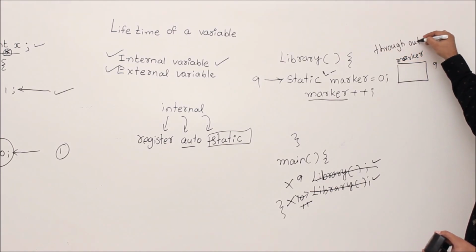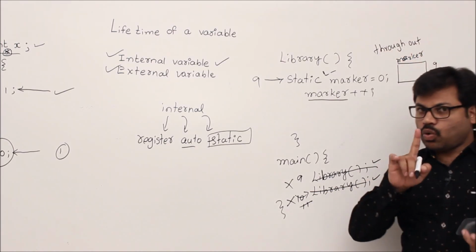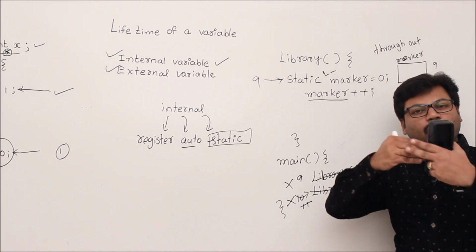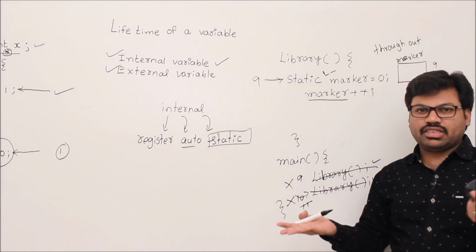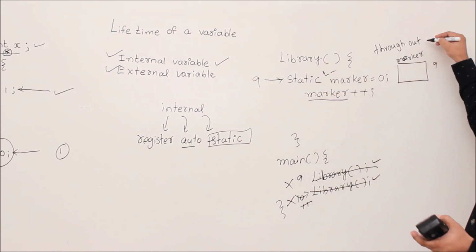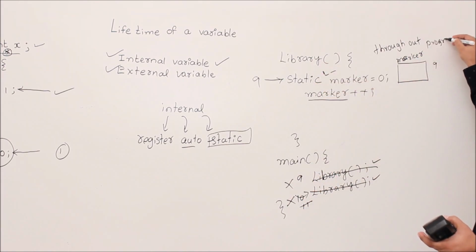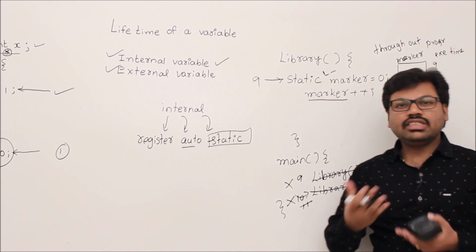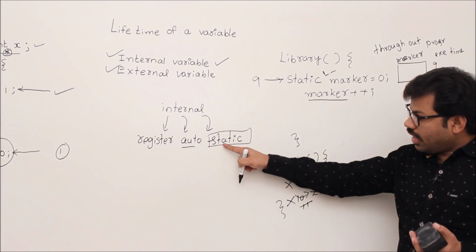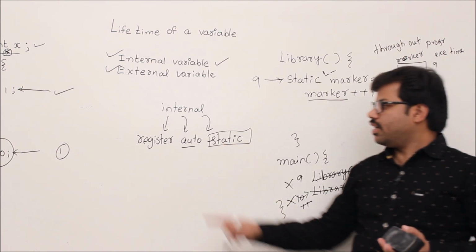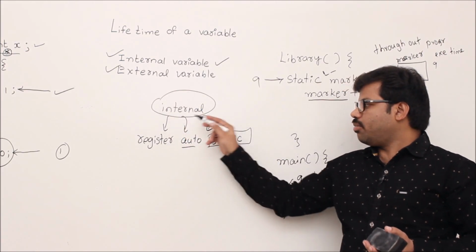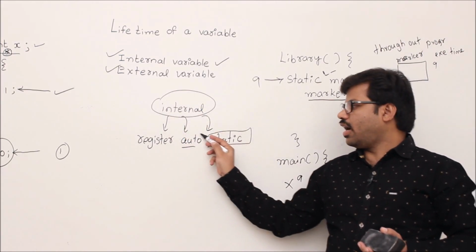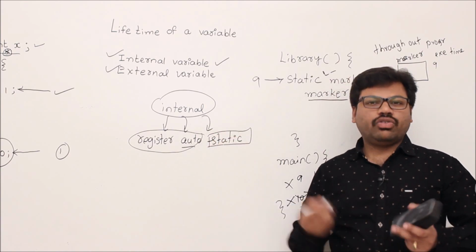Okay. So it's all about timings, right? What is the difference between scope and lifetime? Scope is all about area. Lifetime is all about execution timings, right? Time. So it's throughout the program execution time. Understand? So this is the difference between the lifetime of a static variable, especially I am talking about internal variables, the lifetime of a static internal variable and the lifetime of register and auto variables.